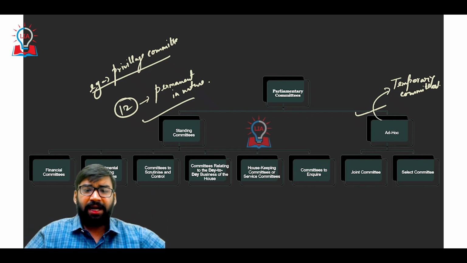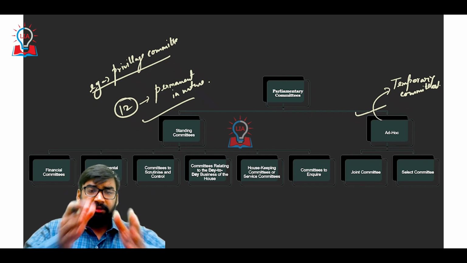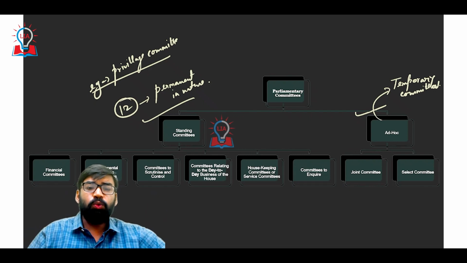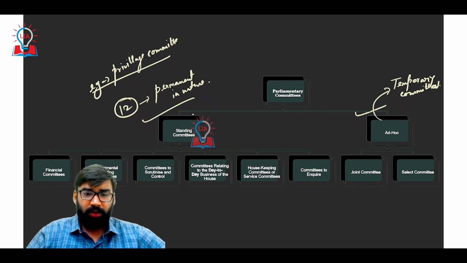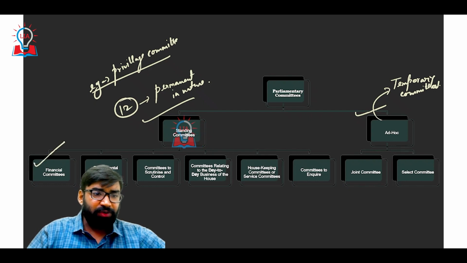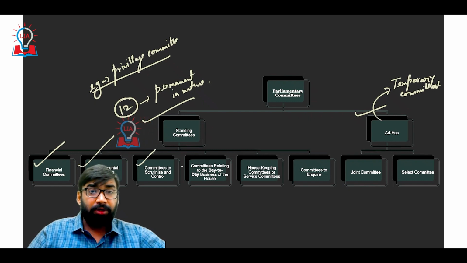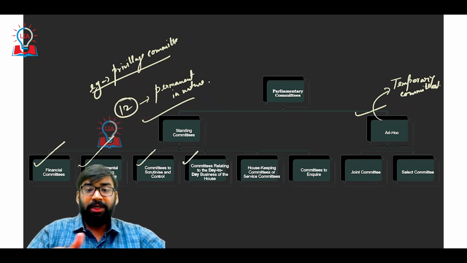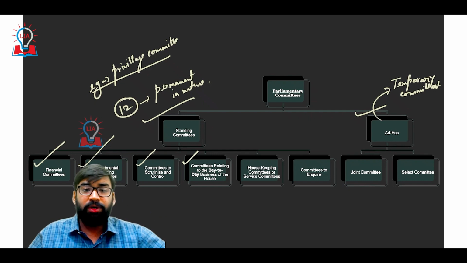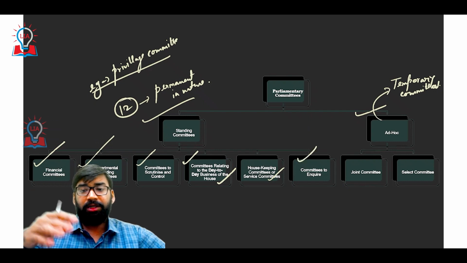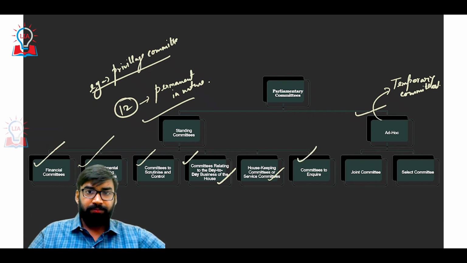These standing committees are broadly divided into 6 sections. Now try to understand. Financial committees are there, departmental standing committees, then committees to scrutinize and control. The fourth section is committees related to the day-to-day business of the house, then housekeeping committees and service committees, and then the committee on inquiry. Clear?